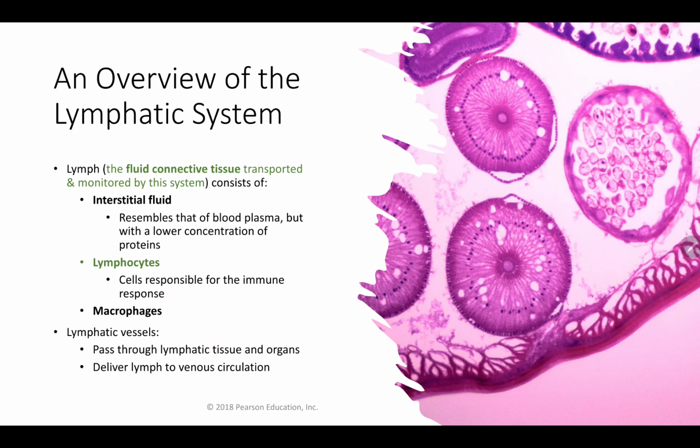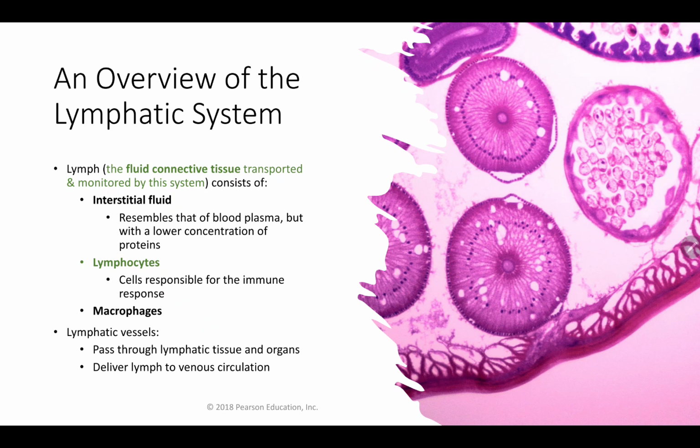Also within this lymph, this fluid, you're going to have lymphocytes. These are the lymphatic cells that are responsible for the immune response. We're also going to have some macrophages within our lymph fluid. These lymphatic vessels are what that lymph will pass through to get to the lymphatic tissue and the organs, and these vessels will deliver that lymph back to the venous circulation.